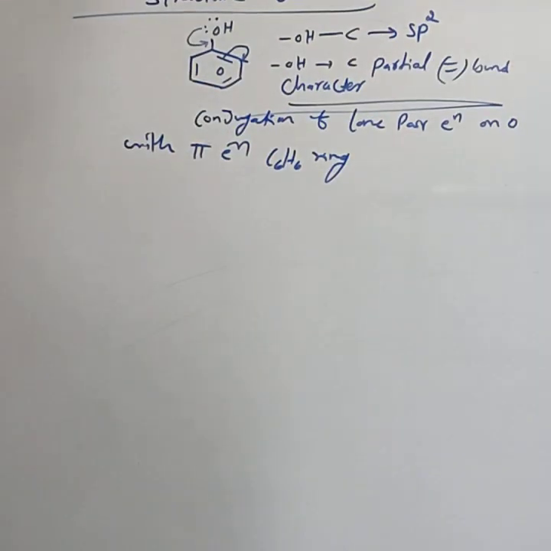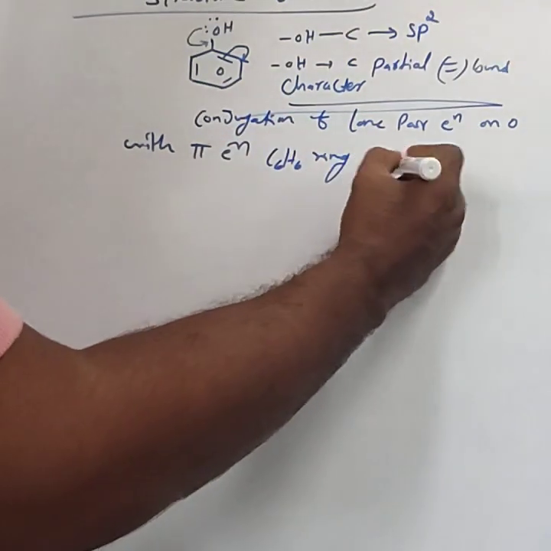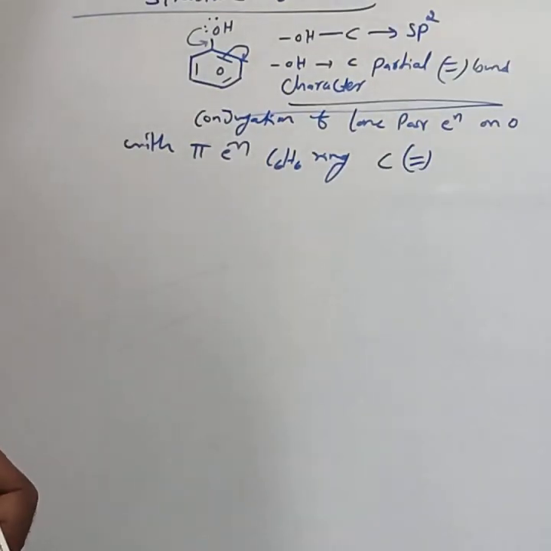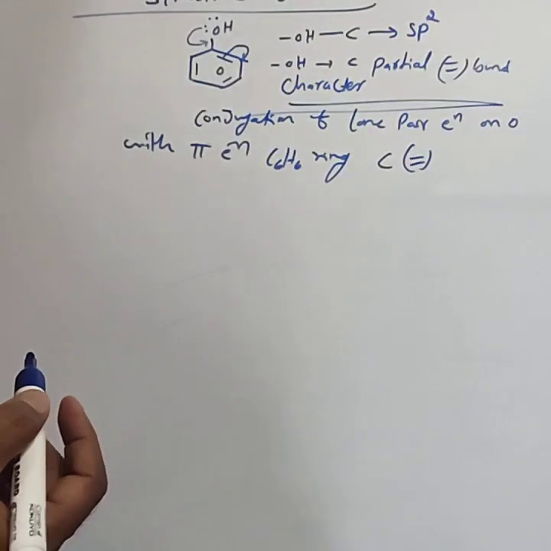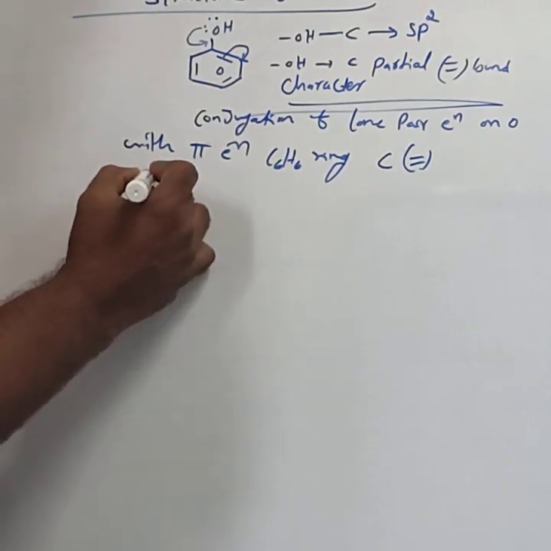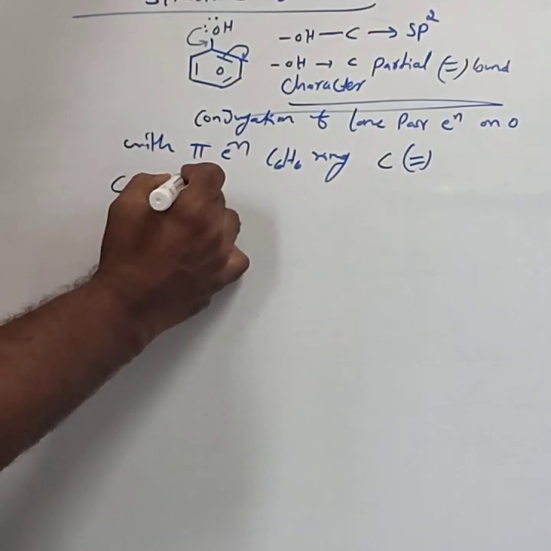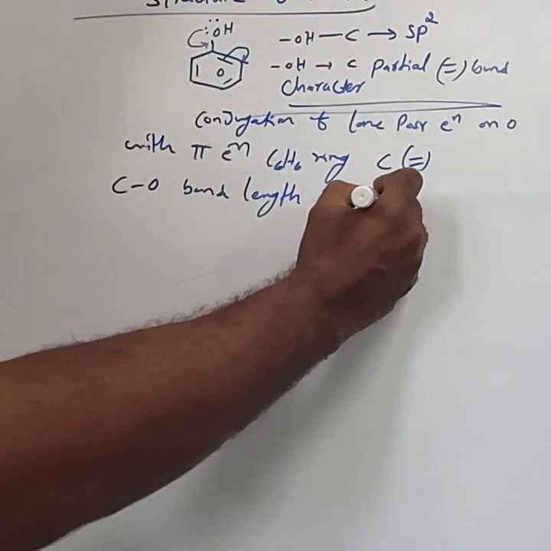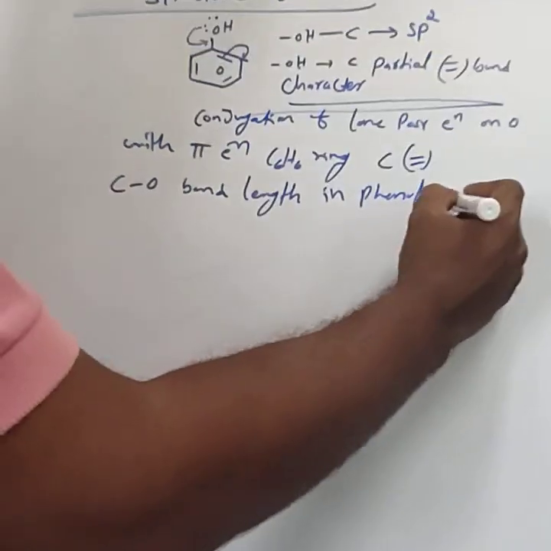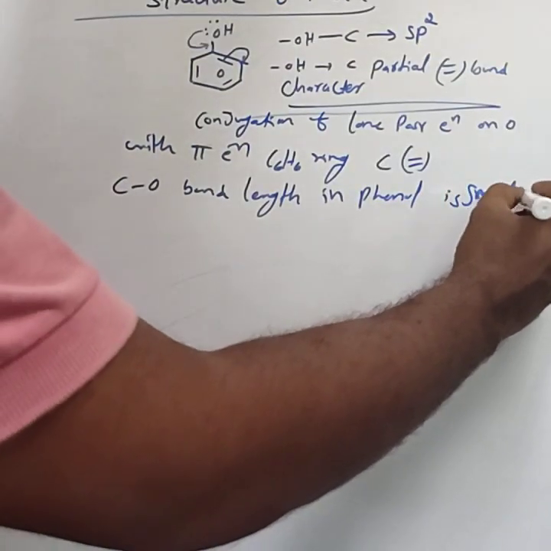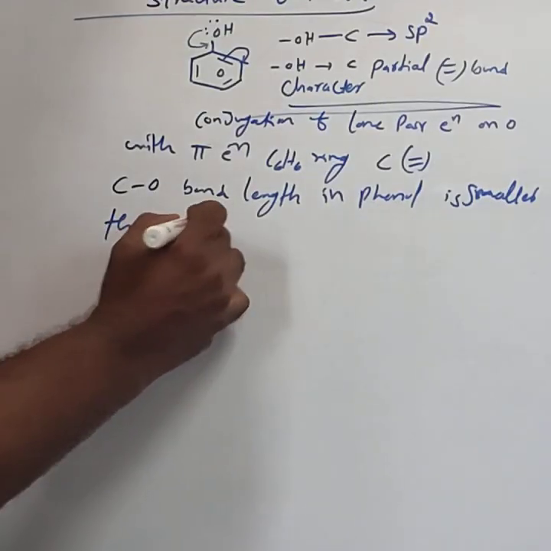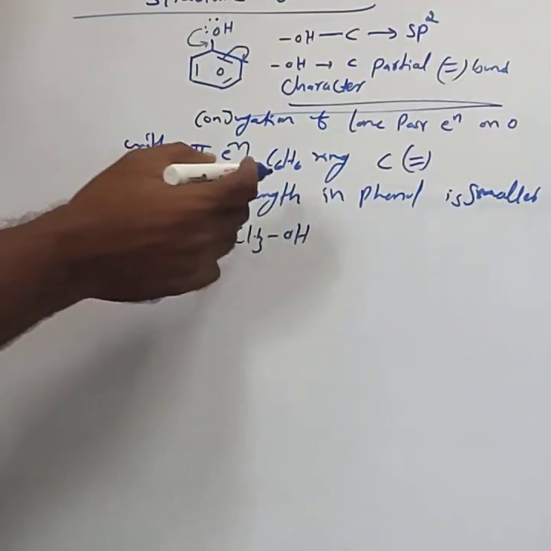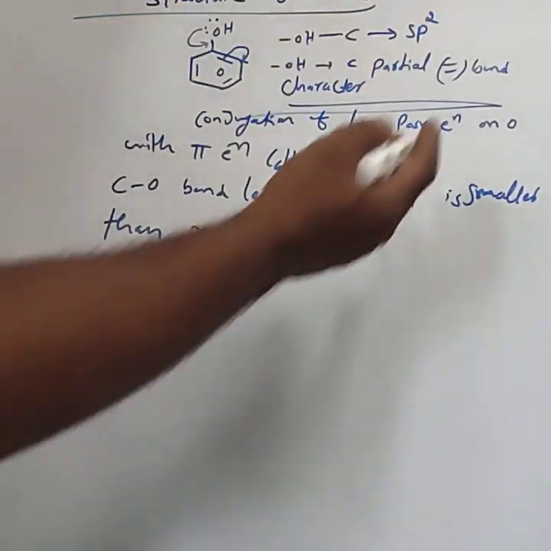Due to this partial double bond character, the carbon oxygen bond length in phenol is smaller than in methyl alcohol.